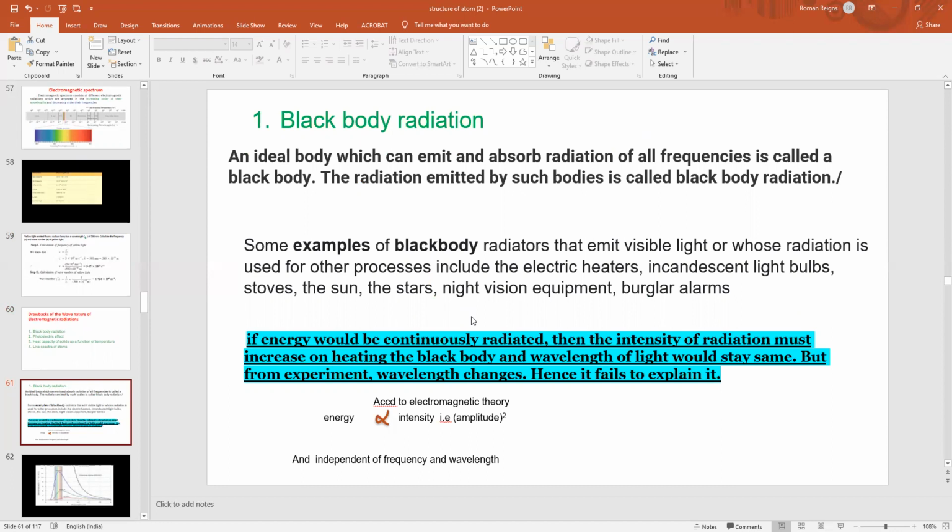So why can black body radiation not be explained by wave theory? The major drawback of classical wave theory was that it said that energy is directly